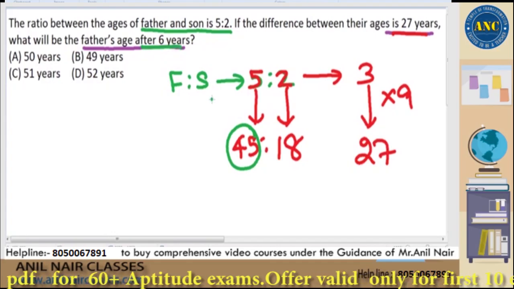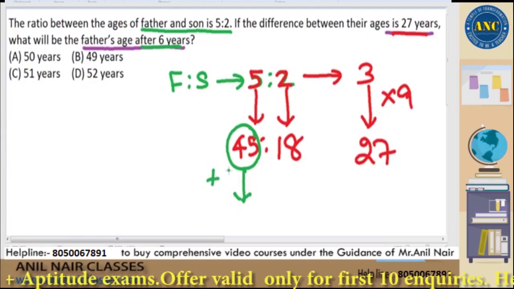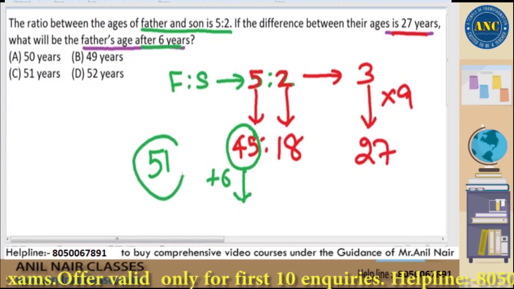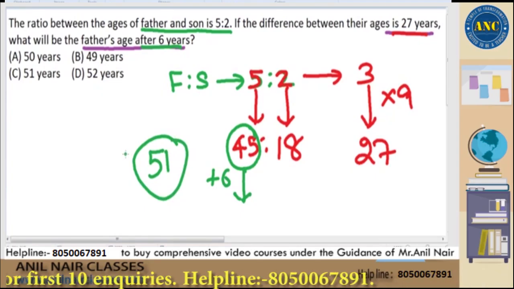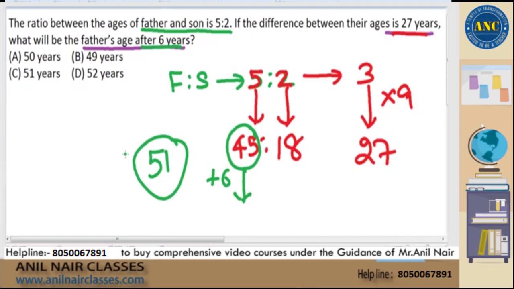Father after 6 years will be 45 plus 6. Answer is 51. Very easy way of solving by ratios concept. I hope the methodology is very, very clear. Answer is 51.